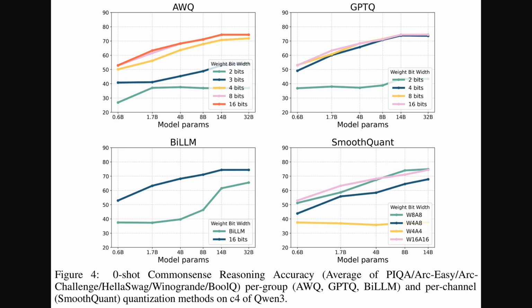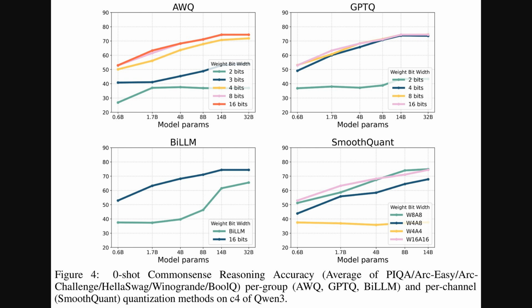Smooth quant also performs weight activation quantization, so it compresses not just the model's stored weights, but also the activations. These are the dynamic signals passing between neuron layers during computation. And we can see that this activation quantization seems to be challenging. Even at 8 bits for both weights and activations, there's a performance drop, and this drop gets worse as activation precision is reduced further.